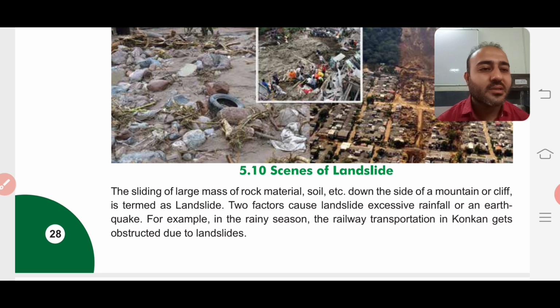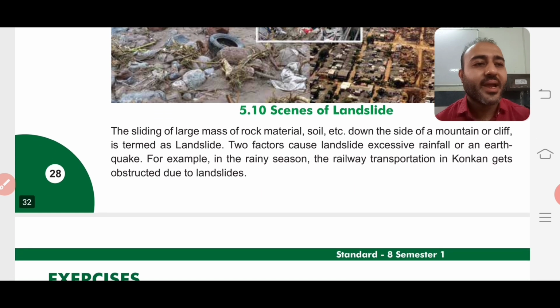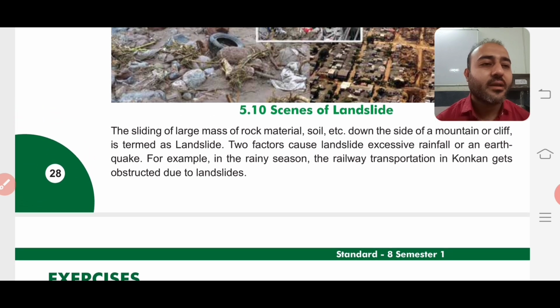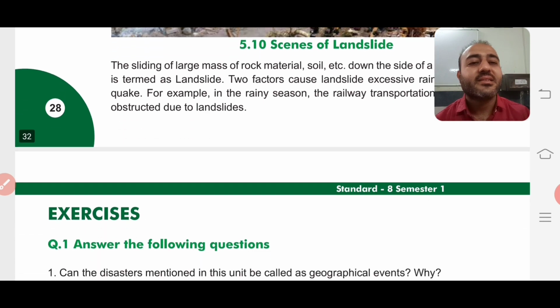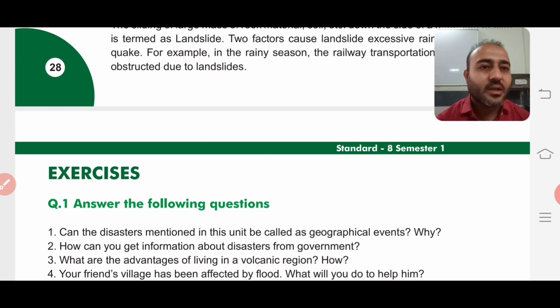Two factors cause landslide: excessive rainfall or an earthquake, right? If there is an earthquake, large rocks from the mountains get broken and fall, and due to that we experience landslide. For example, in the rainy season, the railway transportation in Konkan gets obstructed due to landslides. Konkan is in Maharashtra, and there during the rainy season there are always landslides, and because of that the railway lines get disturbed.